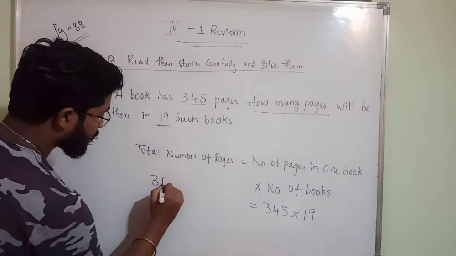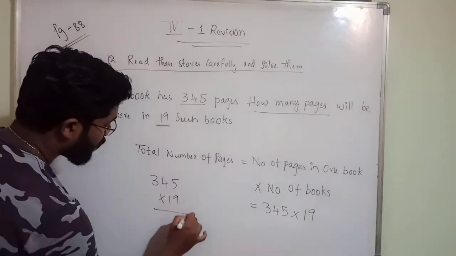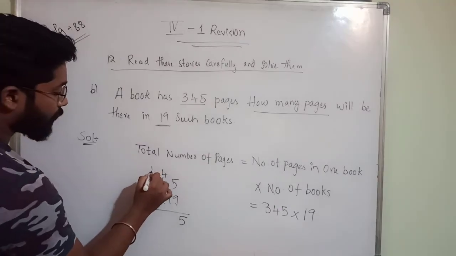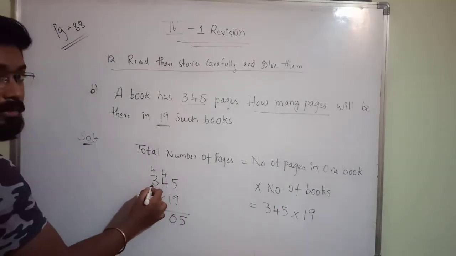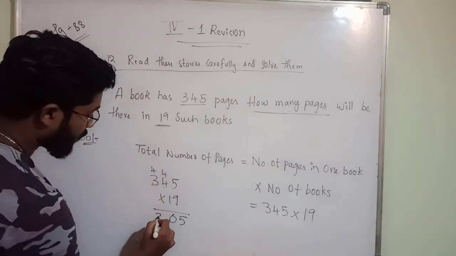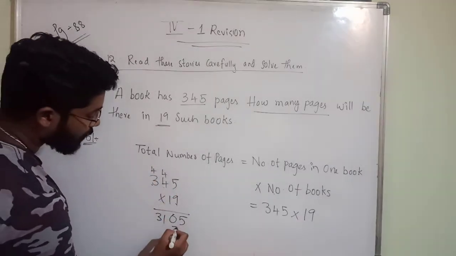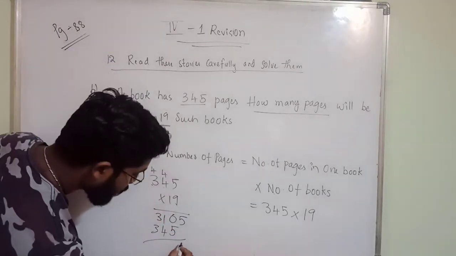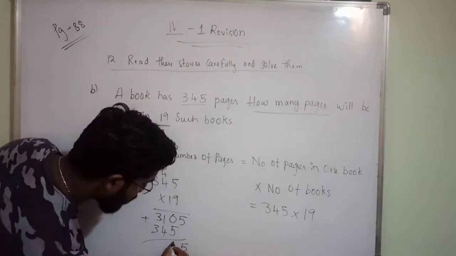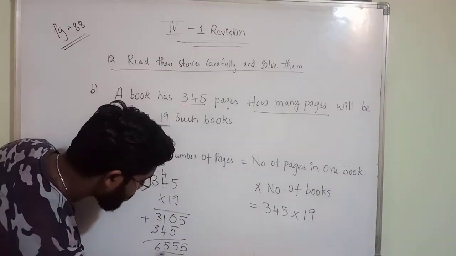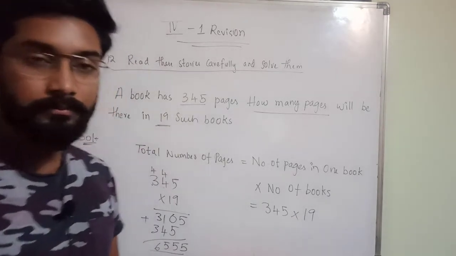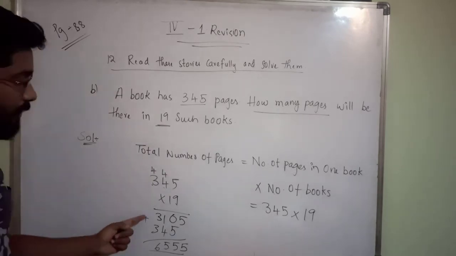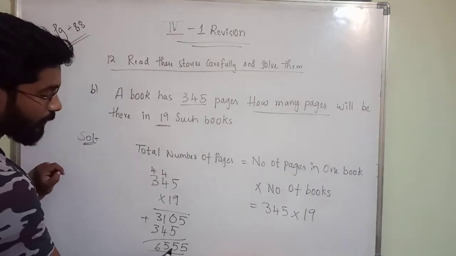Let us do the multiplication. 345 into 19. 9 5s are 45. 9 4s are 36. 36 plus 4 40. 9 3s are 27. 27 plus 4 31. Okay. 1 5s are 5. 1 4s are 4. 1 3s are 3. Okay. So if you are adding, you will get 6555. Is it correct? So after doing this multiplication you got 6555.